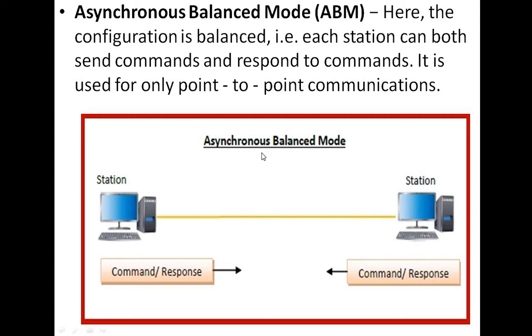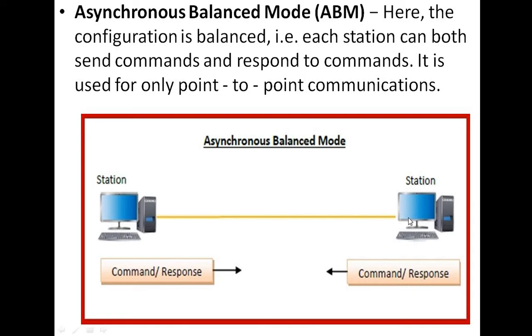So this is the diagrammatic representation for ABM. Here two systems are present and the link is one. That's why it is called a point-to-point connection. And both the two systems can work as sender and receiver. That means system 1 has the ability to send commands and also receive commands, and system 2 also has the capability to send the commands and also receive the commands.